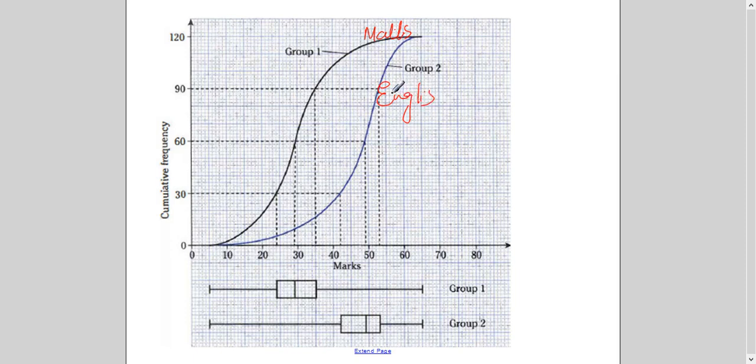So in which paper did a student score better? How will you say? So you will take the median of both. If I take the median of this one, the maths paper is coming like 29 and the English paper is coming 50. So I can say that the English paper was done by most of the students better, right? You can comment with respect to this also, but we are not talking about it. We will see that in the video on Box and Whisker.